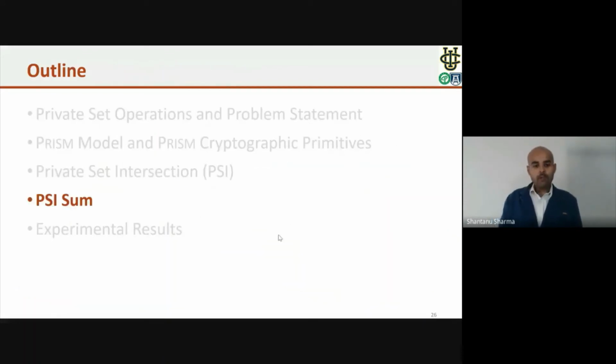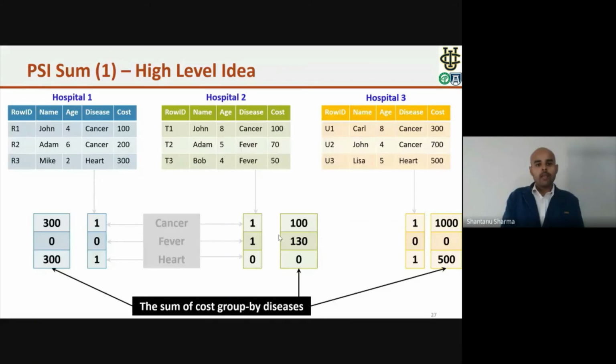Now I am showing you the PSI sum. In PSI sum, we will perform the same operation as first. First, we need to find the PSI, and then we need to compute the total cost according to the common DC. So before outsourcing their data to the server, the DB owners will find the bitmap, and based on this bitmap, they perform some additional operation also.